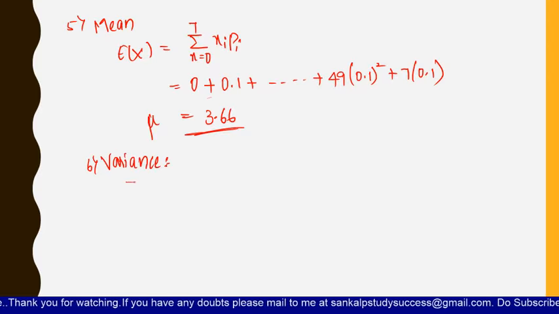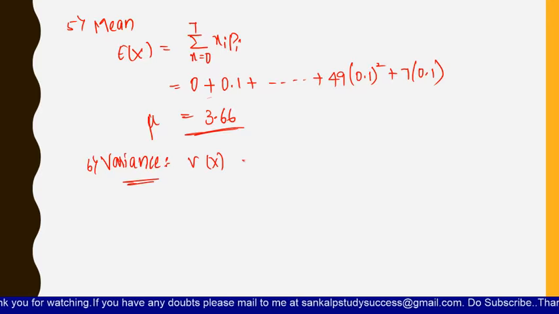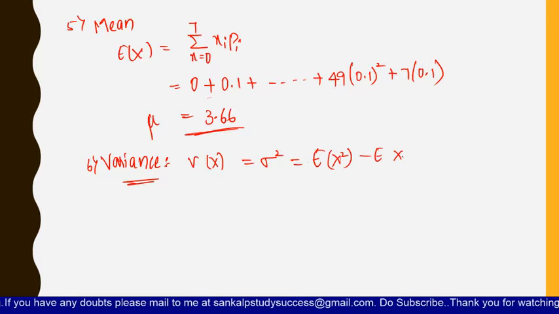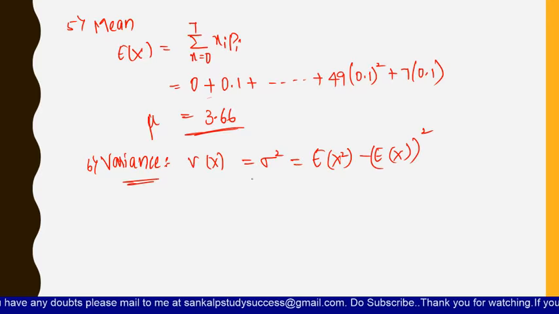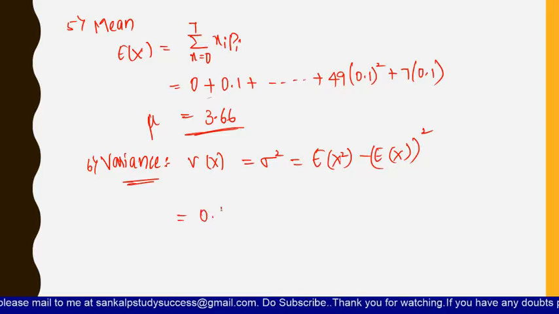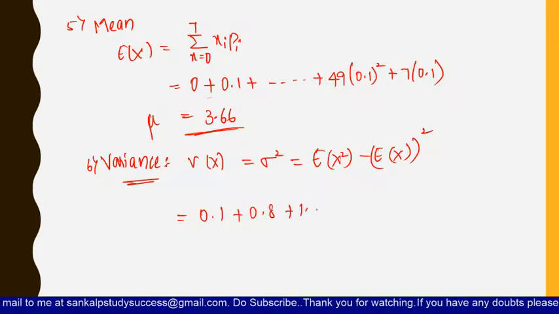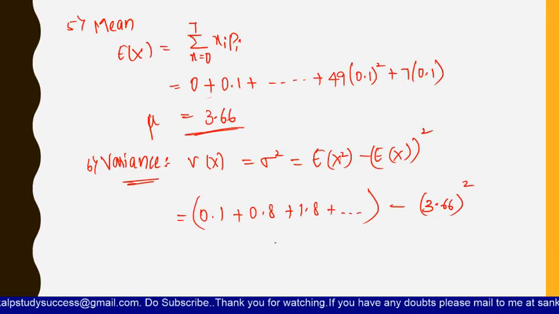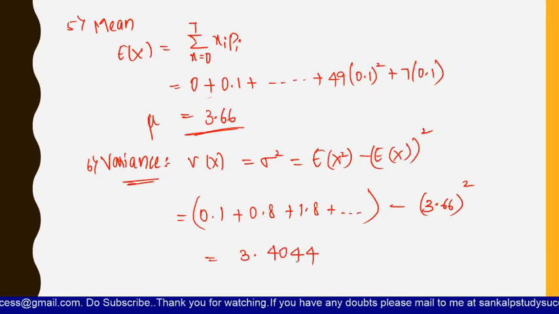So the sixth one is we need to find the variance. How do we find the variance here? We know that V of x, that is equal to sigma square also. So sigma square is equal to E of x square minus E of x whole square. So here, what is E of x square? E of x whole square, you got it, 3.66. But here, E of x square, you have to find out 0.1 plus 0.8 plus 1.8 plus and so on up to 7 values minus 3.66 whole square. So this is the variance. Now if you solve it completely, then you will get it as 3.4044. This is the variance.